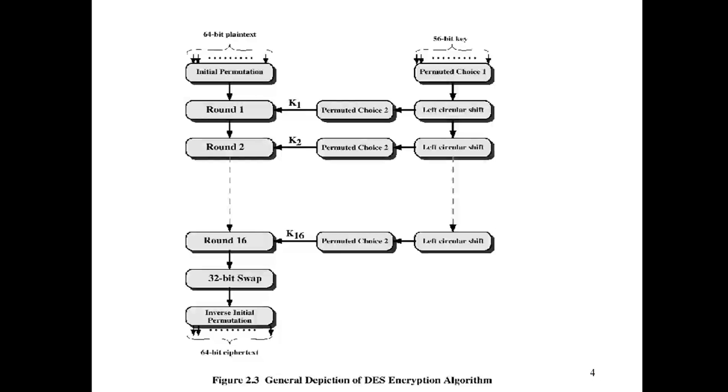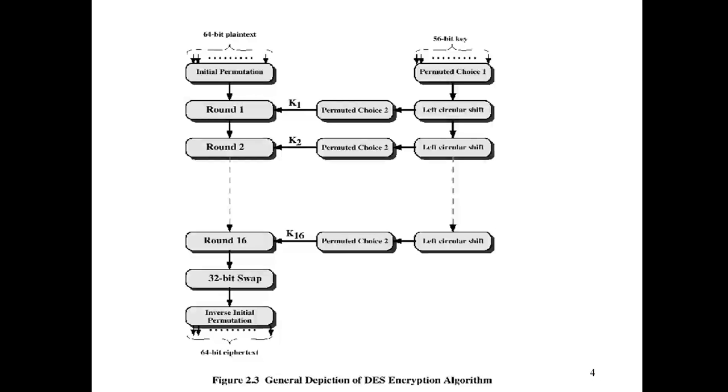So at permuted choice 1, on the key side, we have the key, and then there is a left circular shift. After that we do the permutation, and that is the compression. We eliminate 8 bits, and after eliminating 8 bits we get the 48-bit K1. That is given as the key input to round 1. There are a total of 16 rounds.